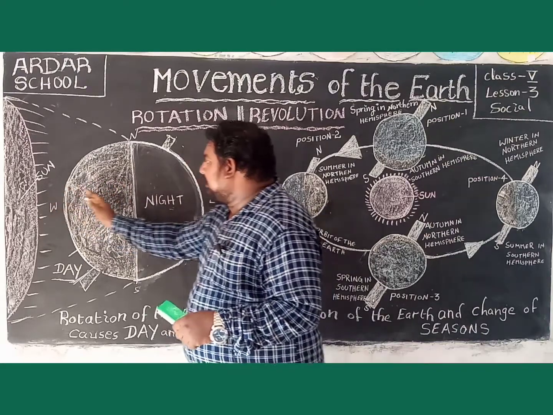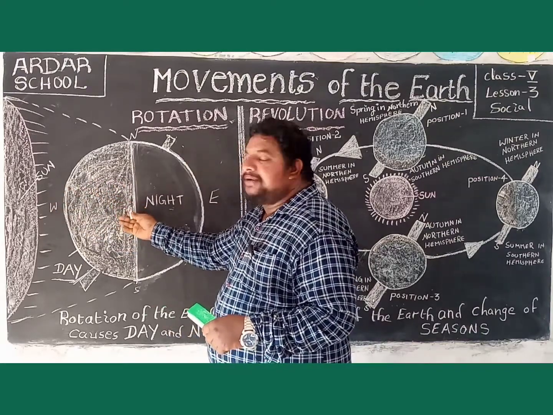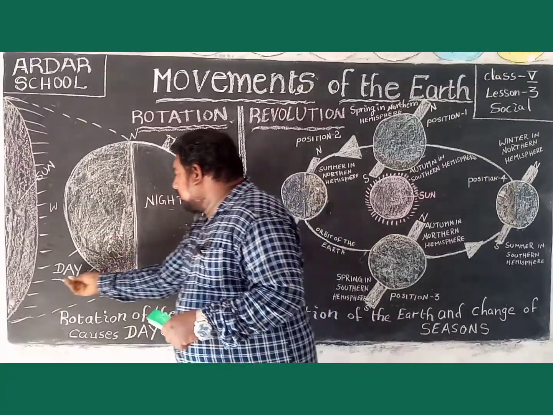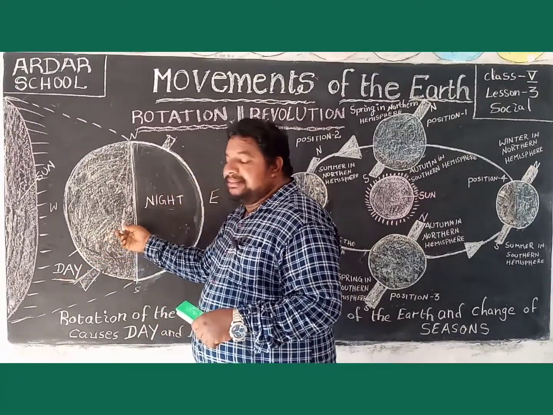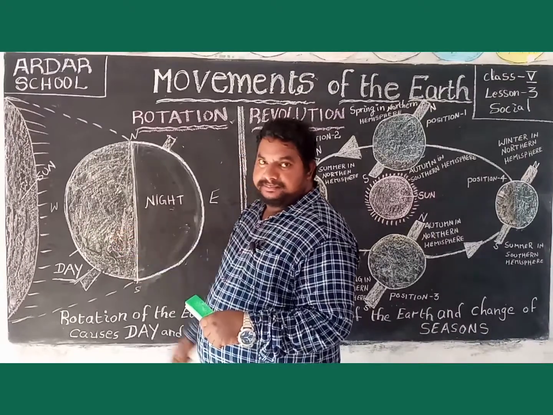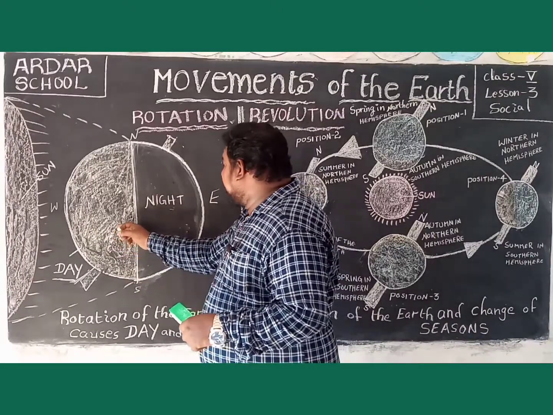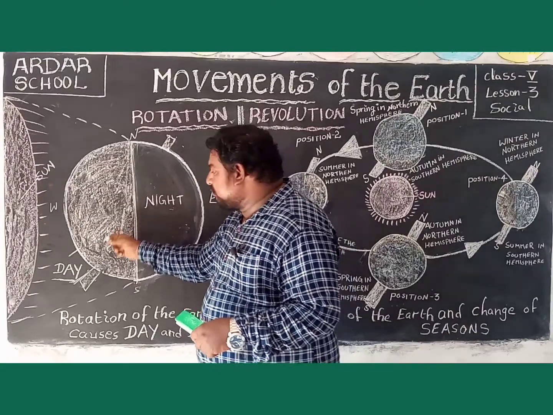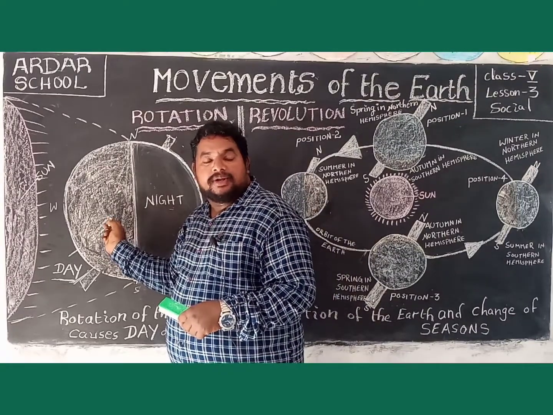The place receiving sunlight is called day. Why? Because this place is very bright and illuminated. That's why this place is called day.